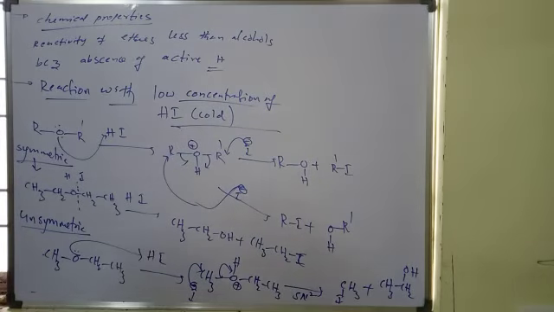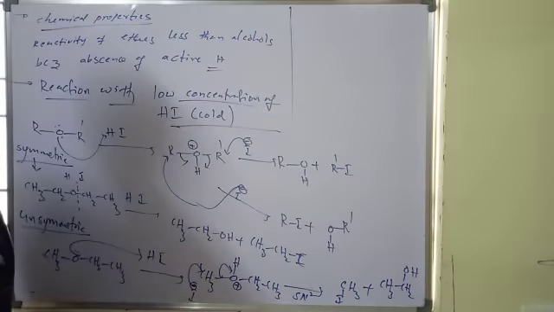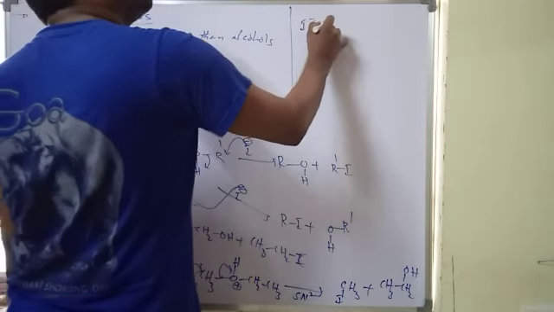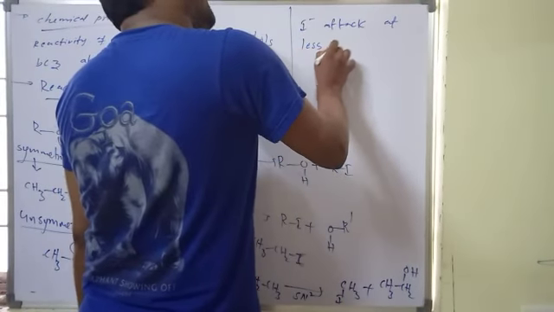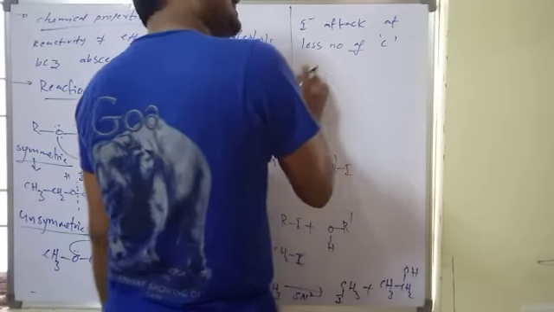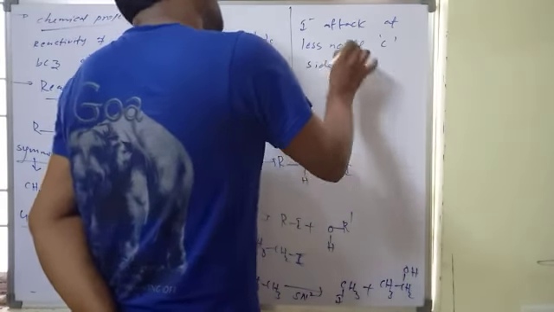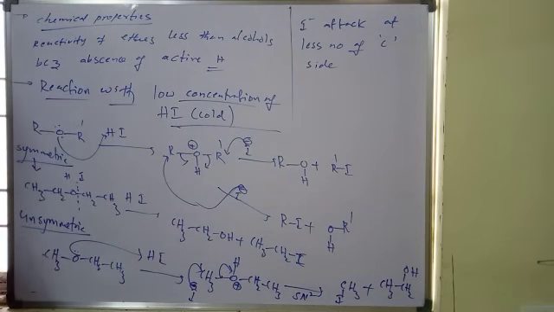So if you have methyl and ethyl groups, the SN2 mechanism follows, and iodine attacks the side containing fewer carbons.